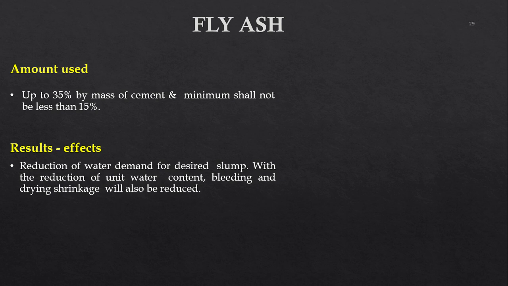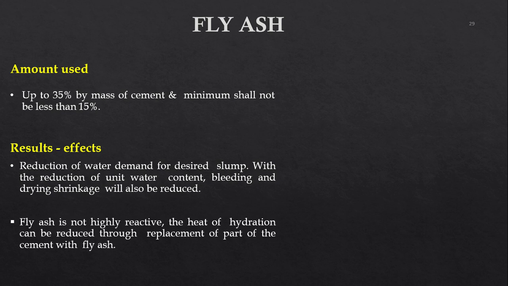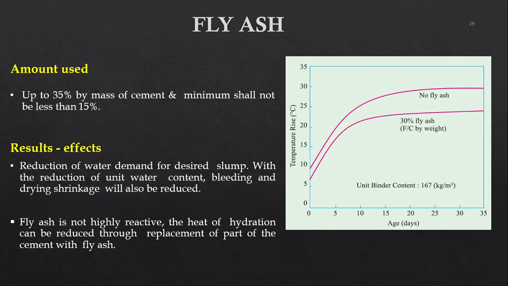Okay, so results: addition of fly ash will reduce the water demand, and it also reduces the unit water content. It will reduce the shrinkage and bleeding. As fly ash is not reactive, the heat of hydration will be reduced. So you can see this is how the heat of hydration got reduced as the age increases, you can see the temperature rise.